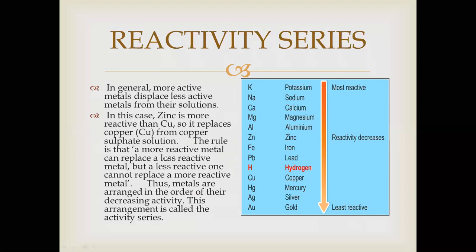The rule is that a more reactive metal can replace a less reactive metal, but a less reactive one cannot replace a more reactive metal. Thus, metals are arranged in order of their decreasing activity. This arrangement is called the activity series or reactivity series. That is, potassium is highly reactive and gold is less reactive.